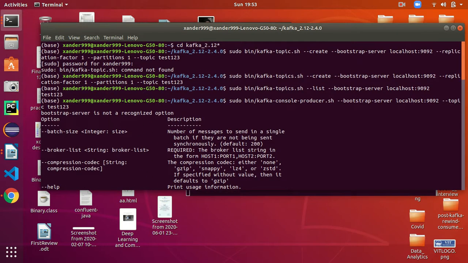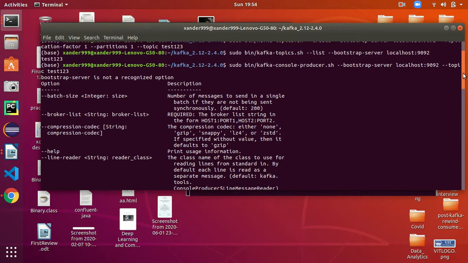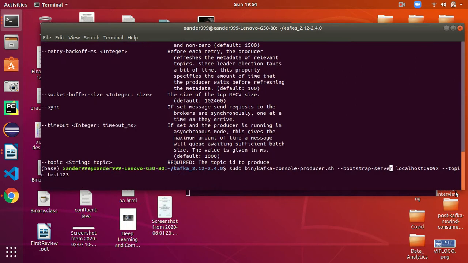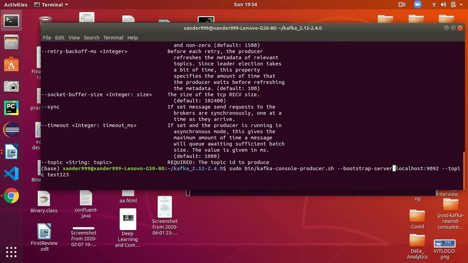What's our error here? Bootstrap server is not a recognized option, and the mistake is that for the producer we don't write bootstrap server, we write broker list.